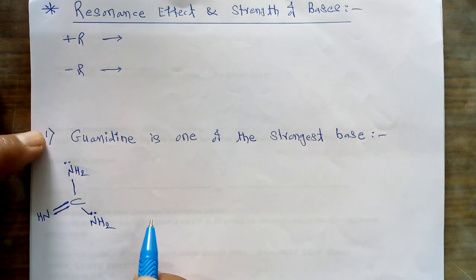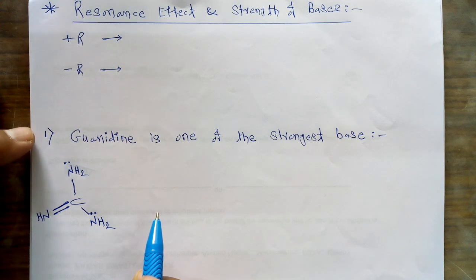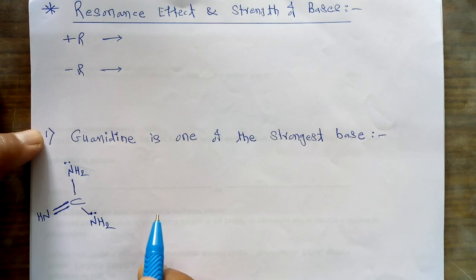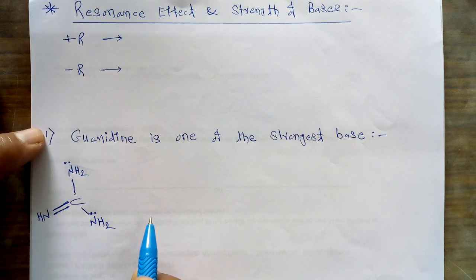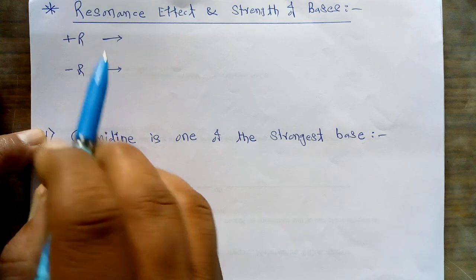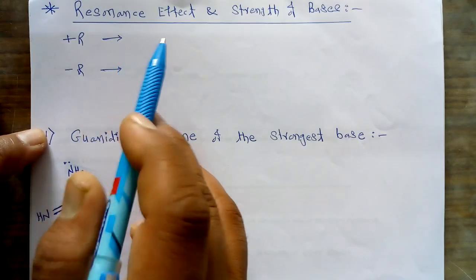We know very well what is meant by the base, or what is meant by the organic basic compounds. As far as a basic compound is considered, that compound must be electron rich in nature, and when that compound donates the lone pair to the H plus ion, the conjugate acid which gets formed must get stabilized. So that compound we call a suitable or a strong base. Now how does this resonance effect affect the strength of bases?